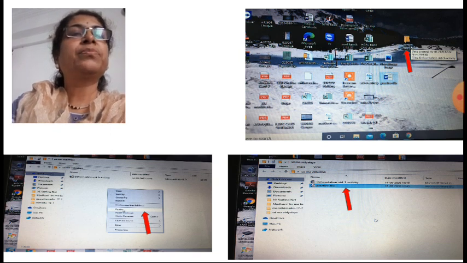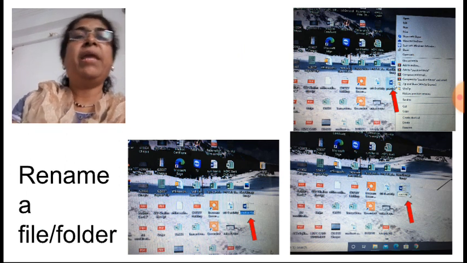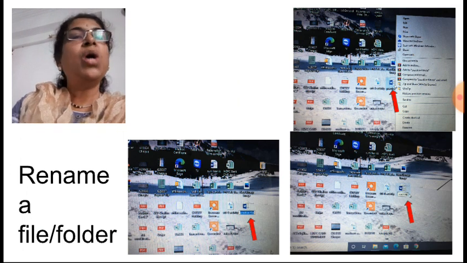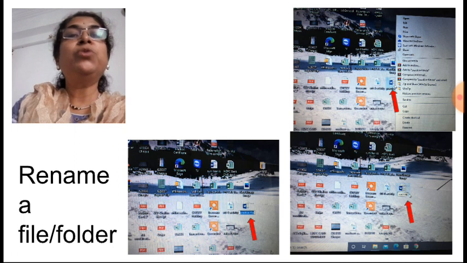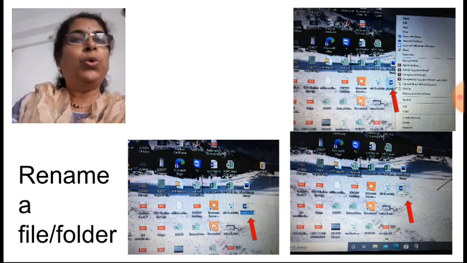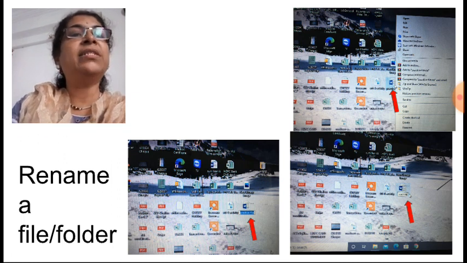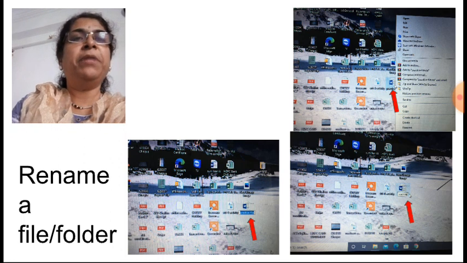Now suppose we want to rename a file, means we want to change the name of the file. How to do that? First of all, select the file by doing a single click. If you do a double click, it will get open. Don't open that. Only do a single click so the file will get highlighted. After highlighting the file, do a mouse right click, and the drop down menu options will get displayed.